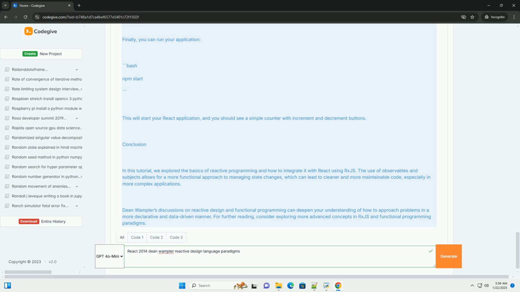Conclusion. In this tutorial, we explored the basics of reactive programming and how to integrate it with React using RxJS. The use of observables and subjects allows for a more functional approach to managing state changes, which can lead to cleaner and more maintainable code, especially in more complex applications. Dean Wampler's discussions on reactive design and functional programming can deepen your understanding of how to approach problems in a more declarative and data-driven manner. For further reading, consider exploring more advanced concepts in RxJS and functional programming paradigms.